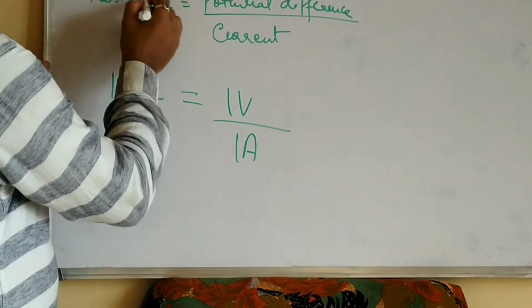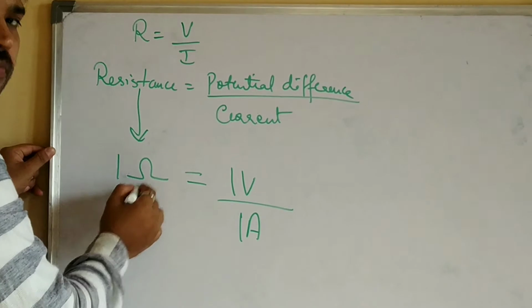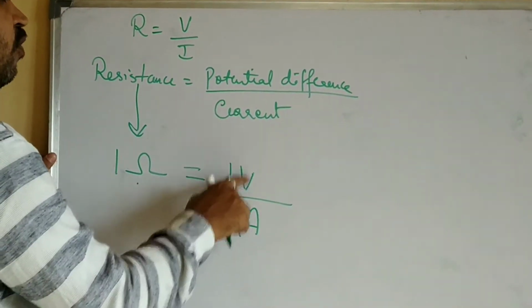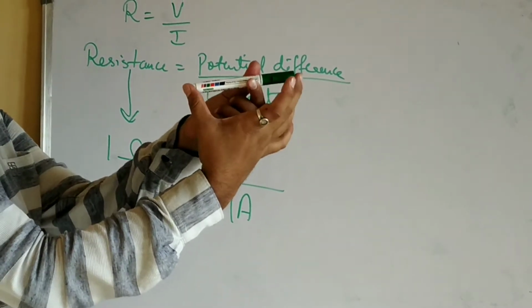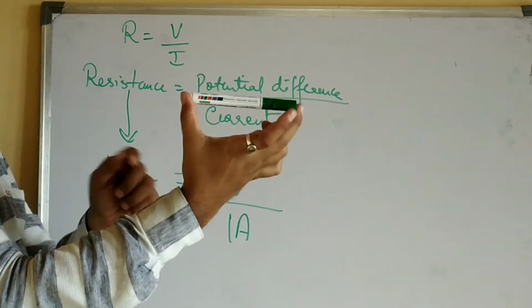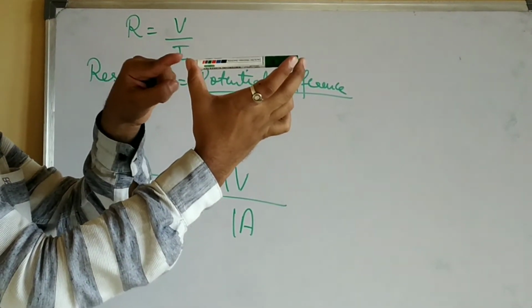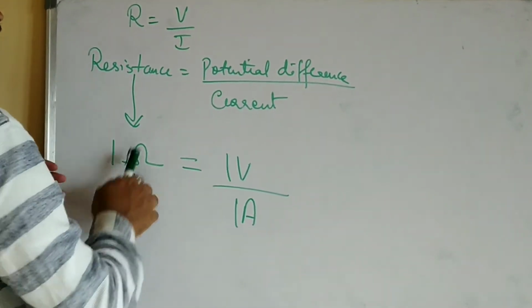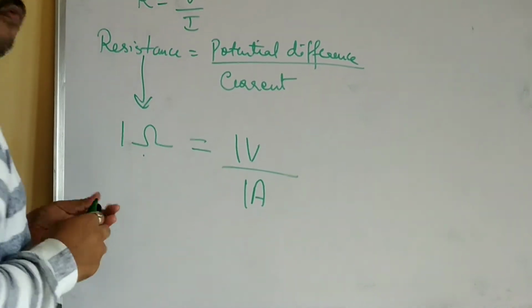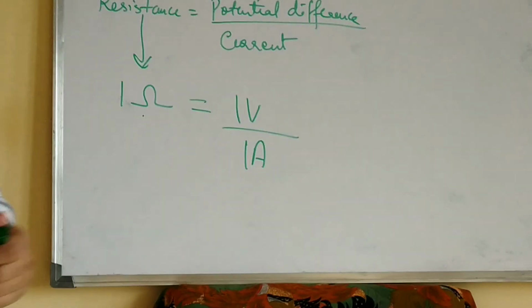Simple. Resistance is said to be 1 ohm when 1 volt of potential difference is maintained between the two ends of a conductor so that 1 ampere of current is flowing between these two ends. Okay, that is when resistance is said to be 1 ohm.